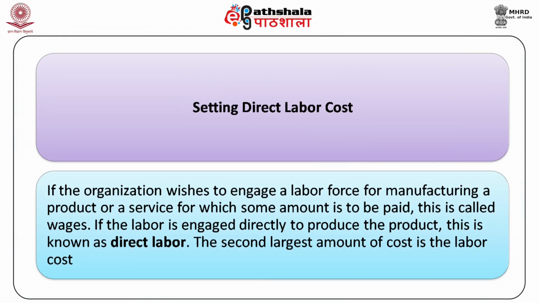Number 2. Setting direct labor cost. If the organization wishes to engage a labor force for manufacturing a product or a service for which some amount is to be paid, this amount is known as wages. If the labor is engaged directly to produce the product, this is known as direct labor.